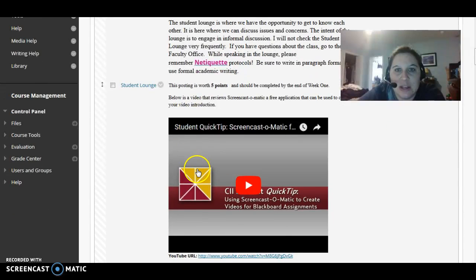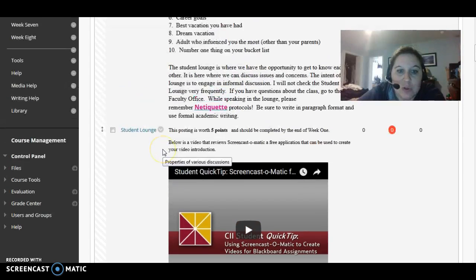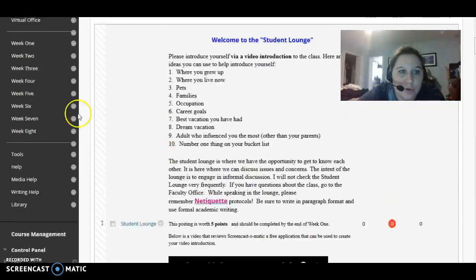And then I have included in here a video about Screencast-O-Matic. That's what I use to do all my videos. You don't have to use Screencast-O-Matic. You can utilize another application. But this video will help you if you want to use Screencast-O-Matic to post your video. So that is what's required for grading this week.